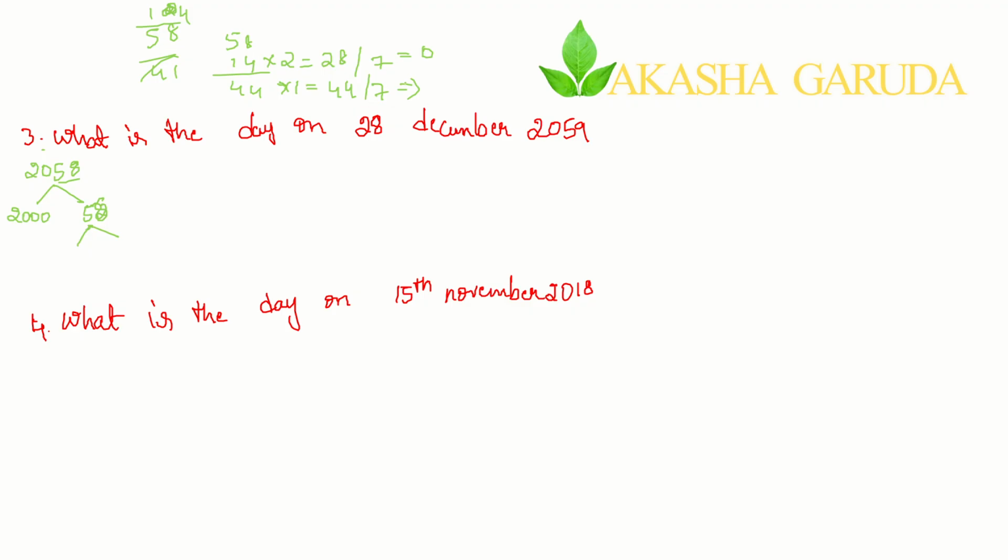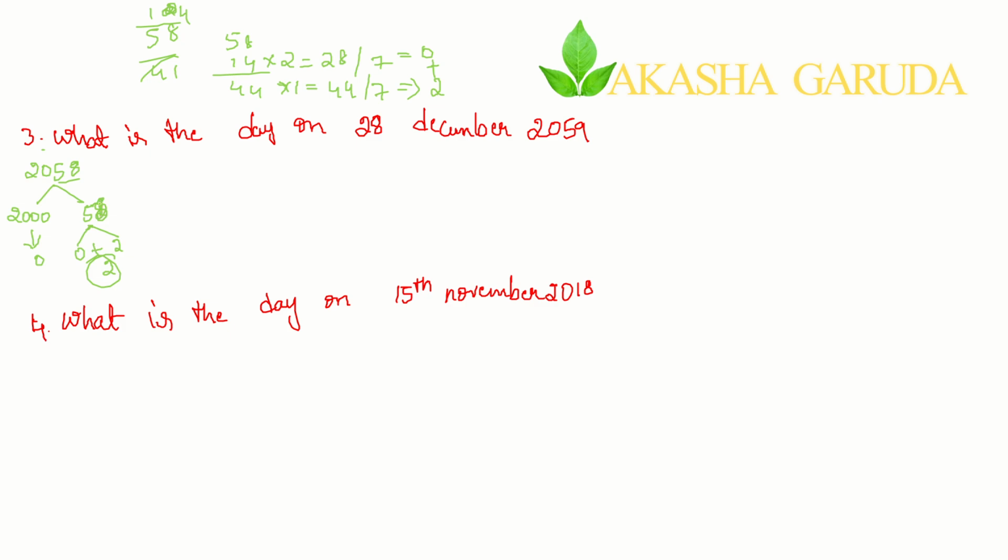7 6s are 42. 44 minus 42, the remainder is 2. So 0 plus 2. What is the thing for 0 plus 2? The balance is 2. For the entire 2000 it is 0.